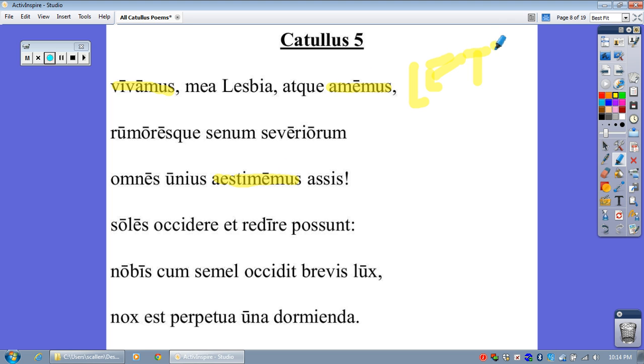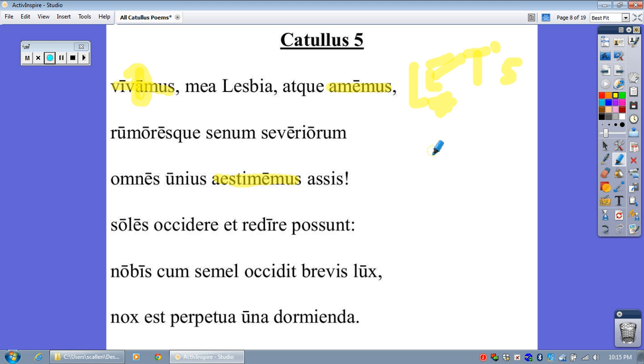Okay. So amemus is going to be present tense subjunctive, as is aestimemus. Those are both first conjugation verbs. Vivamus is a third conjugation verb. So this is also present tense subjunctive. Now, look at this. They're not in clauses, so they are the main verbs of the sentence. So therefore, this would be an independent use of the subjunctive, which of course is the grammar for stages 42 and 45.